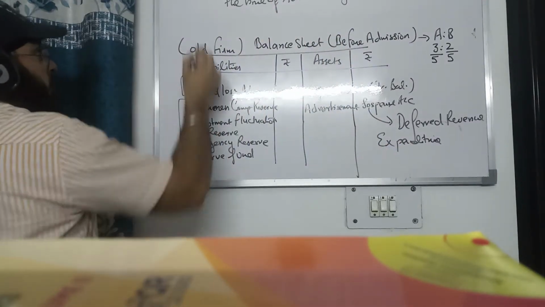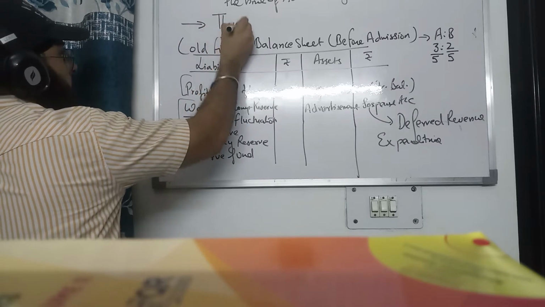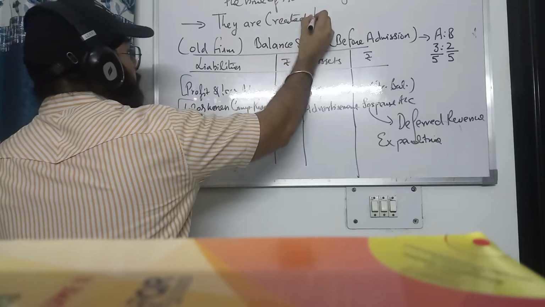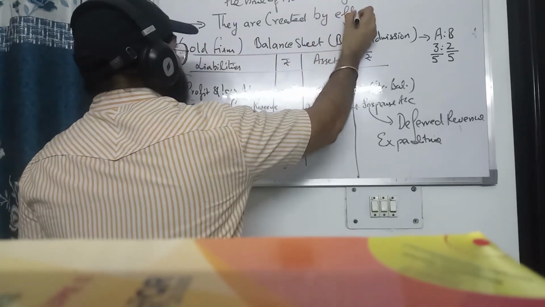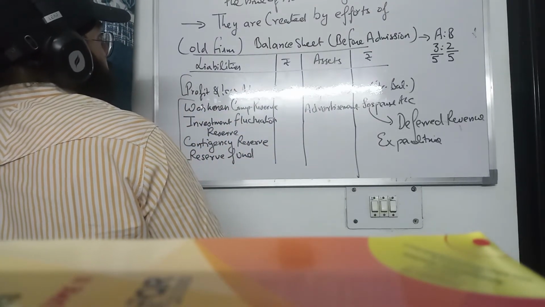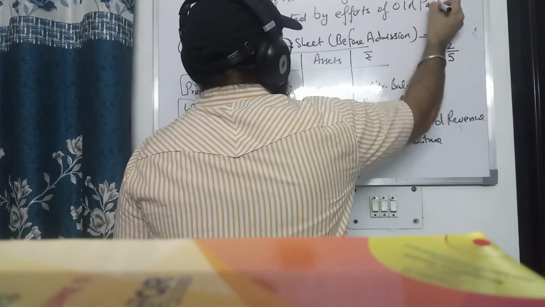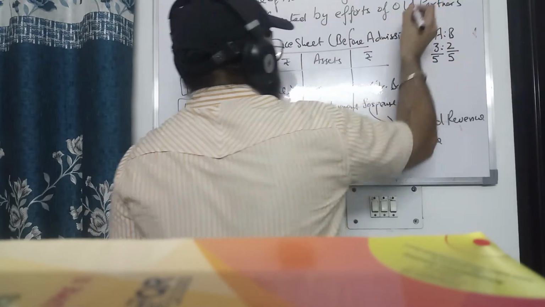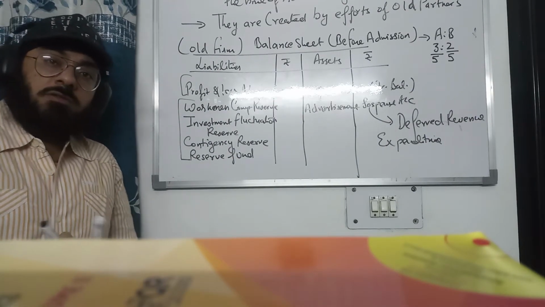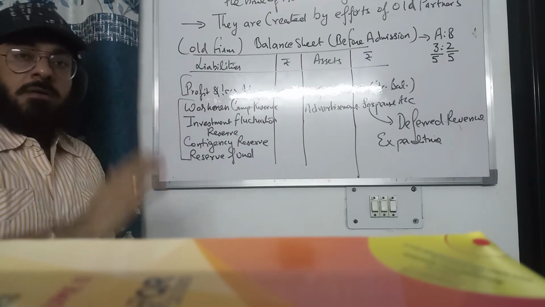Because they are created by the efforts of old partners. They are created by the efforts of old partners. So they belong to only old partners. So that's why we distribute them to the old partners in their old profit sharing ratio